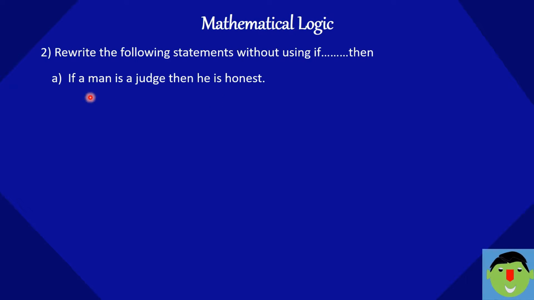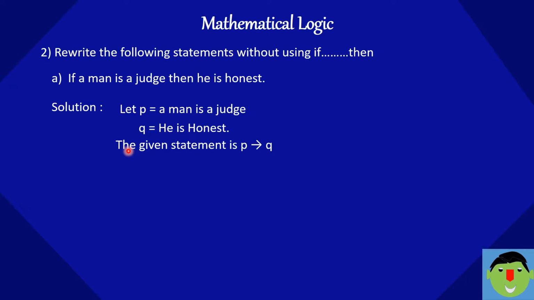So the first statement we can consider P. We can write the solution as: let P be a man is a judge, let Q be he is honest. So you can see here two statements are joined or combined using the connective called if and then, which is denoted by implication sign, P implication Q.